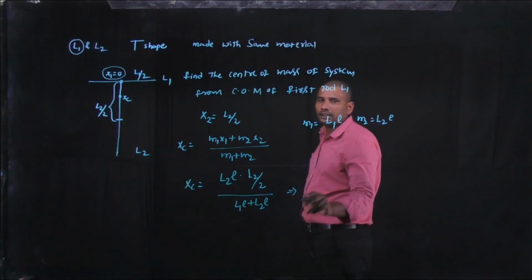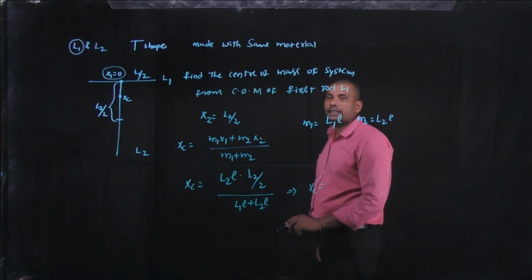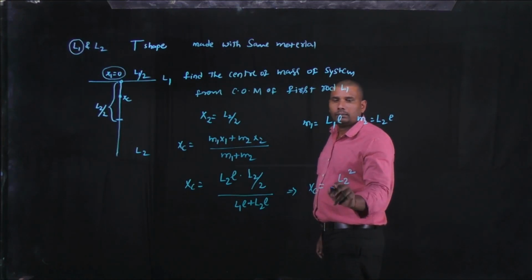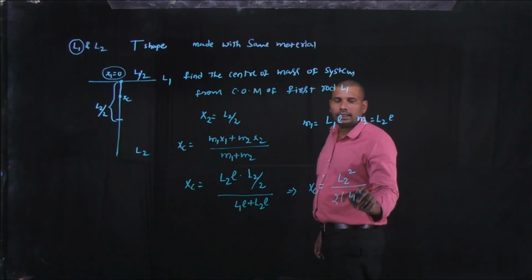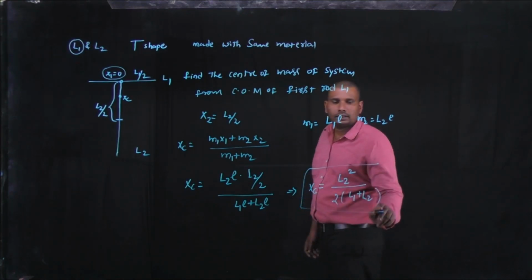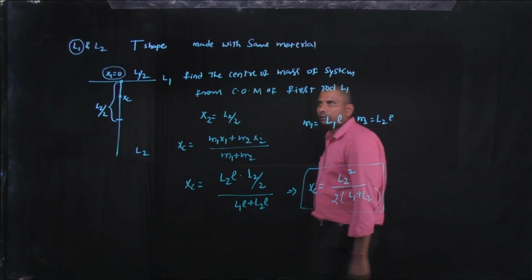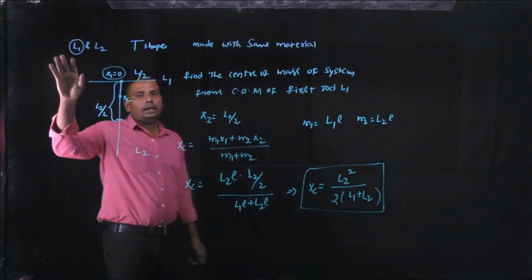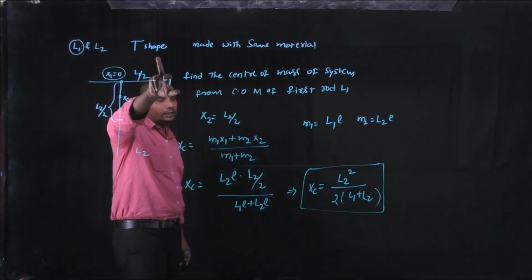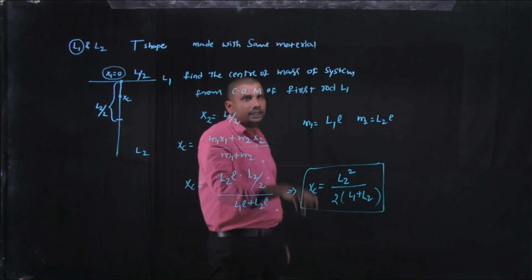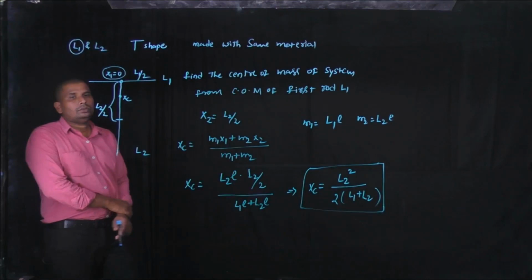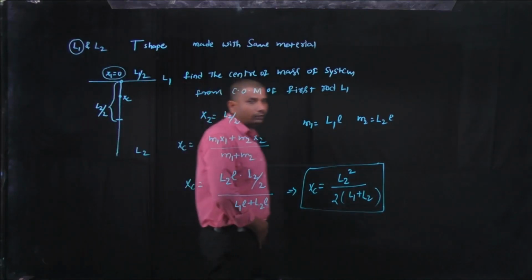By cancelling the density, we get that the center of mass of the system is xc equals L2 square by 2 into (L1 plus L2). This is the center of mass of two rods of length L1 and L2, made of the same material and joined in a T shape. This is the position of the center of mass from the center of mass of the first rod: xc equals L2 square by 2 into (L1 plus L2).